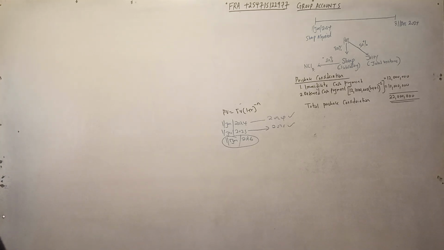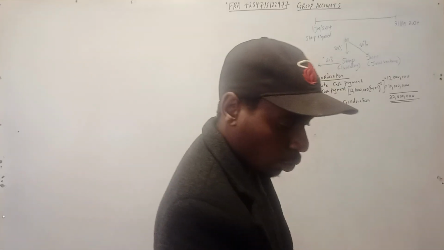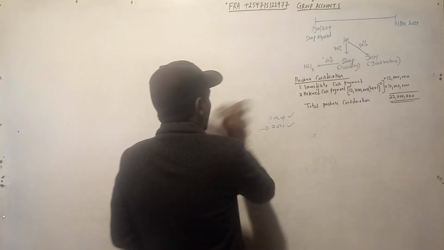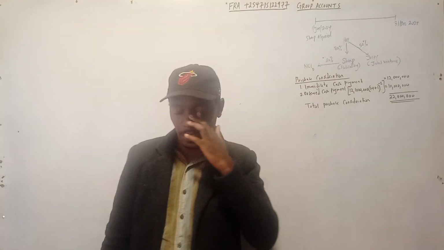Additional information number 1, and remember this additional information is what we said comprises the adjustments. Remember the adjustments that we did in lessons 1 and 2? All those adjustments are what we shall now be doing here. Let's start with additional information number 1. As at the date of acquisition, the fair value of Sharp Limited's net assets approximated their carrying amount, with the exception of some plant whose fair value was 1 million above the carrying amount.